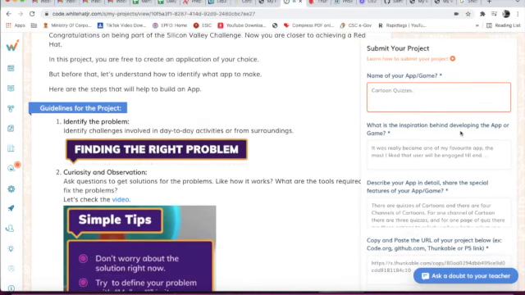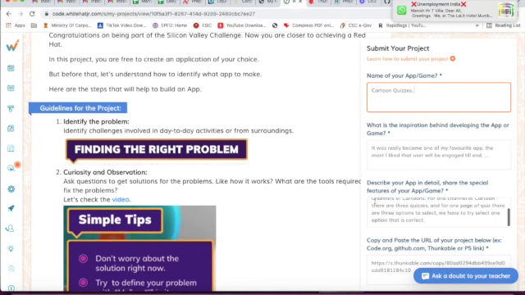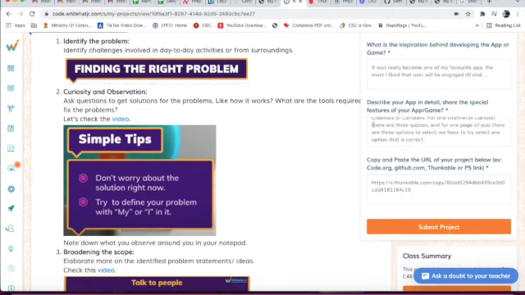What is the inspiration behind developing the app or game? It really became one of my favorite apps. What I like most is that the user will be engaged till the end. Describe your app in detail. There are quizzes of cartoons, and there are 4 channels of cartoons. For one channel there are 3 quizzes, and for each quiz page there are 3 options to select. We have to try to select the one option that is correct.